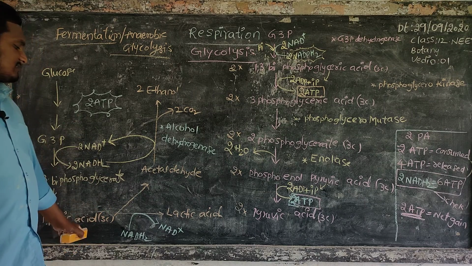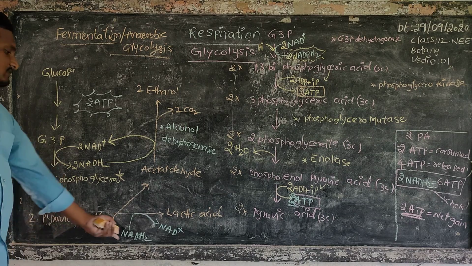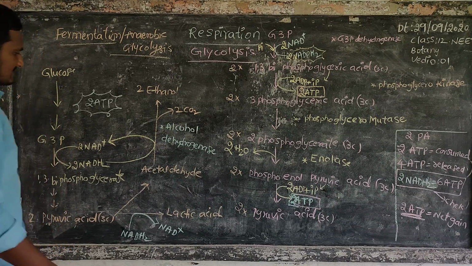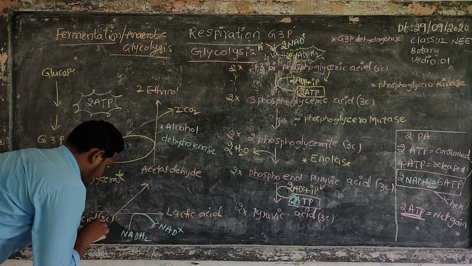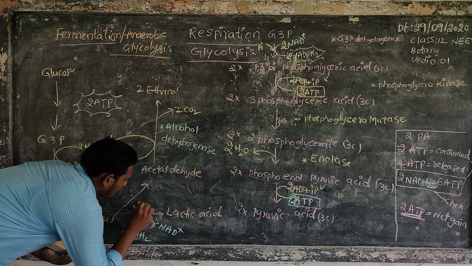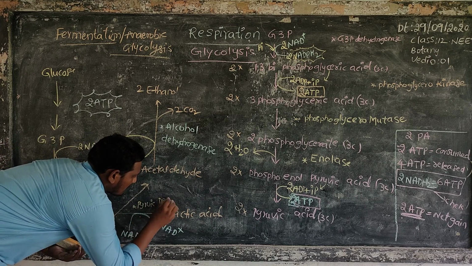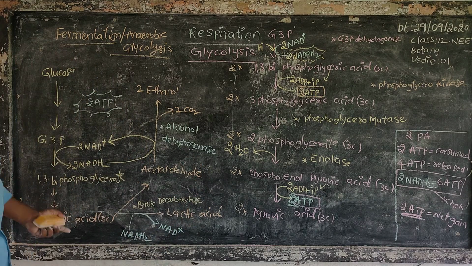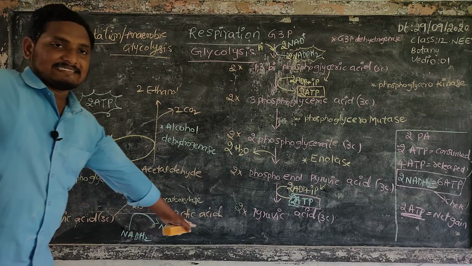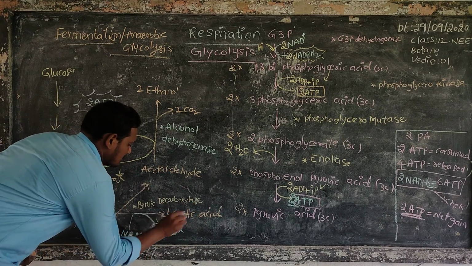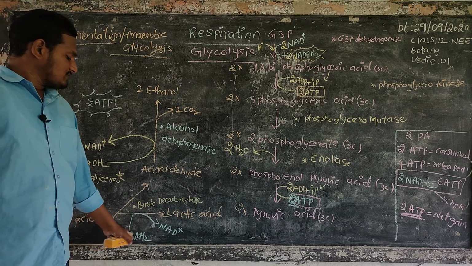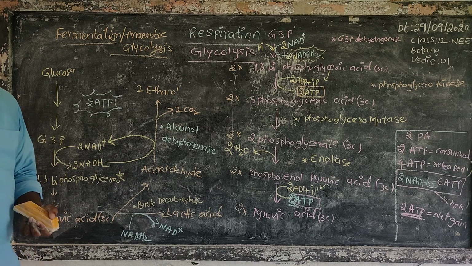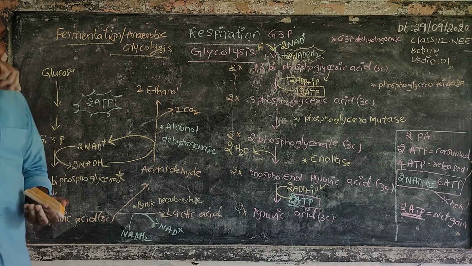Here one enzyme helps pyruvic acid change into lactic acid, the enzyme pyruvic decarboxylase. Pyruvic decarboxylase is the enzyme which is responsible for 2 pyruvic acids being converted into 2 lactic acids, with use of NADH2 into NAD plus. This is fermentation. Fermentation is very important in the wine industry, to make wine.